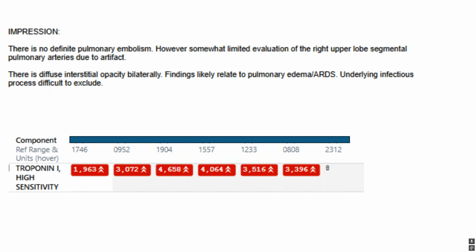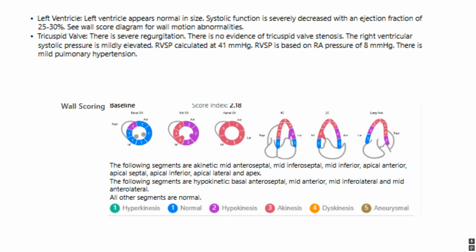So a couple days go by, I think 3 days go by. He gets an echo prior to going to cath, and it doesn't look good. We have an ejection fraction of 25 to 30. We have all these wall motion abnormalities. Look, number 3 is akinesis. Look at all these areas of akinesis and hypokinesis.